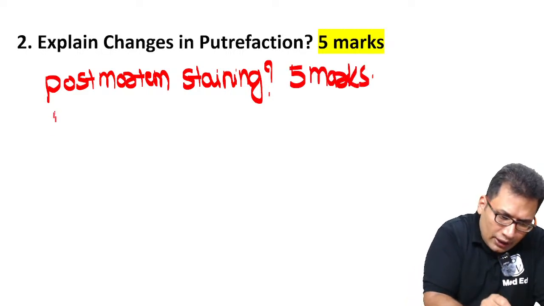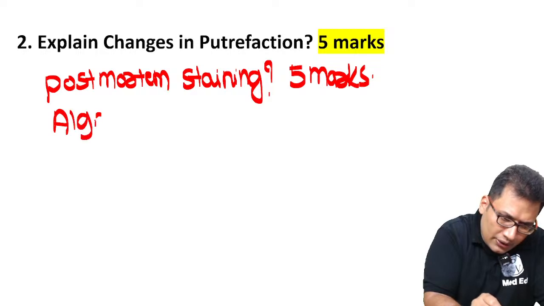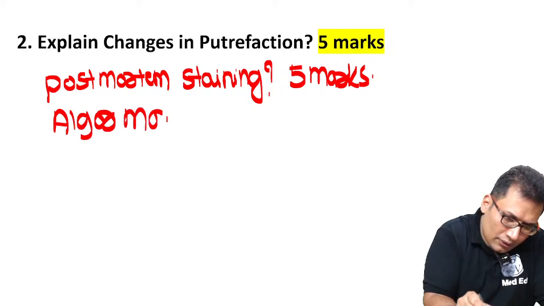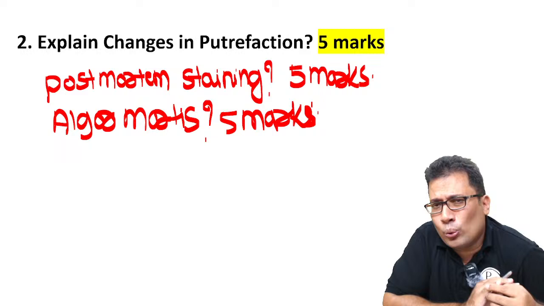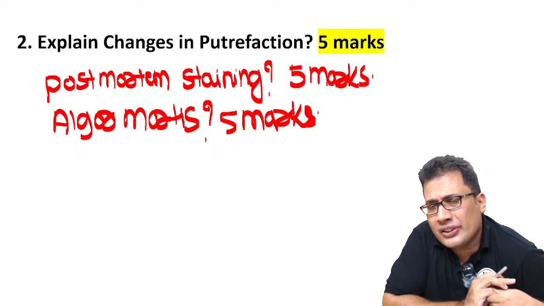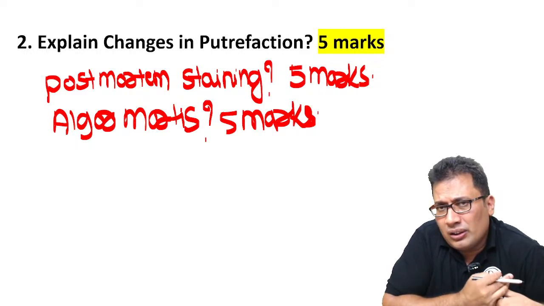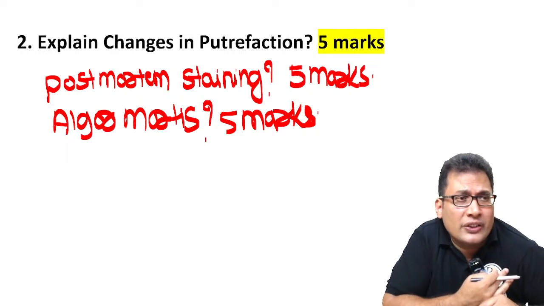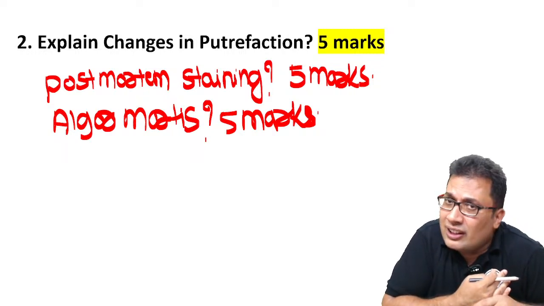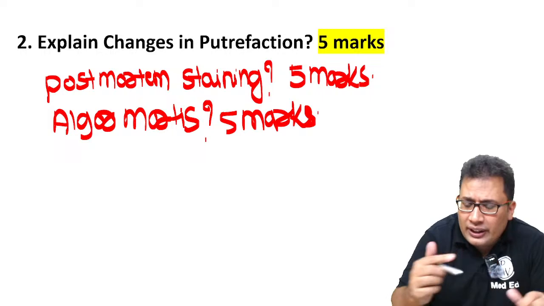Our question can be from Algor Mortis. That can be a 5 marks question. Algor Mortis means post-mortem cooling. Post-mortem staining means the collection of blood in the dependent area. One very commonly asked question is the post-mortem staining color and the poisoning. Anybody?